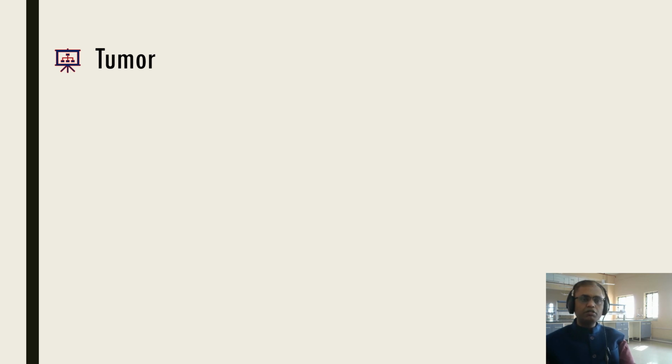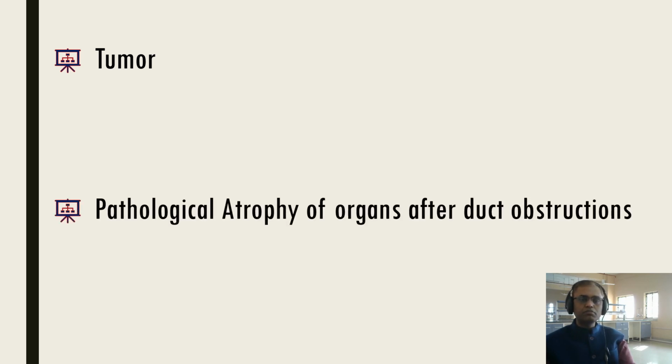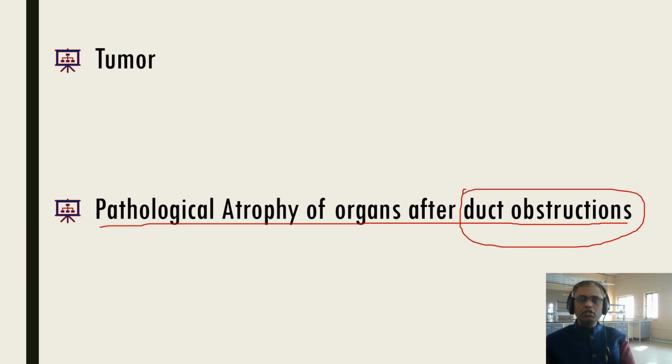Very interesting chapter. In a further class we will explain it. And the 5th one, pathological atrophy of the organ after duct obstruction. Once there is duct obstruction, some organs will become atrophied. This pathological atrophy of the organ after duct obstruction is the greatest example of the pathological type of apoptosis.